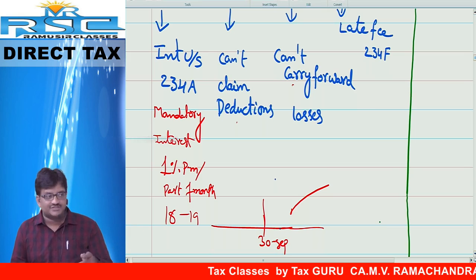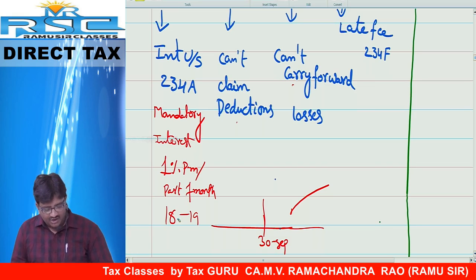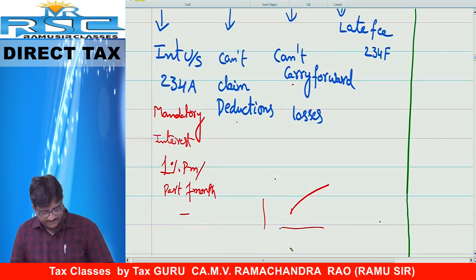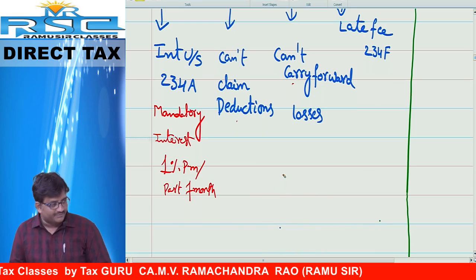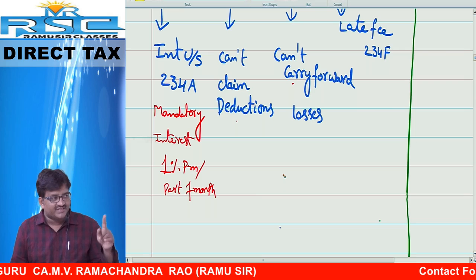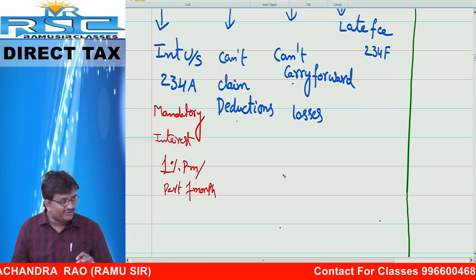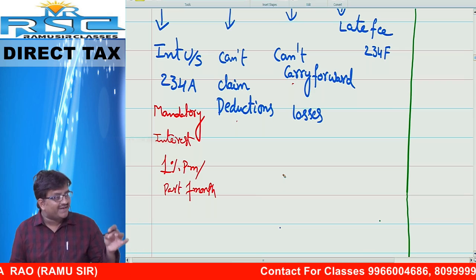That amount into interest. Everybody has to pay this interest. How much is the interest here? 1% per month, 12% per annum. Yes or no? So you can suggest your clients, if you file the return belatedly, you have to pay 1% interest. Means you have to pay 12% interest per annum.